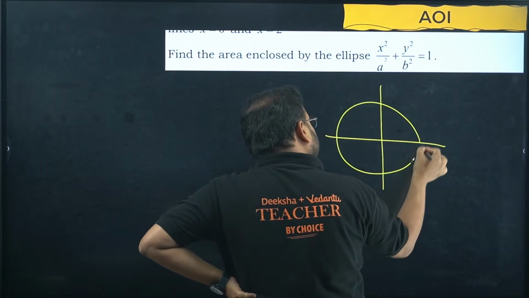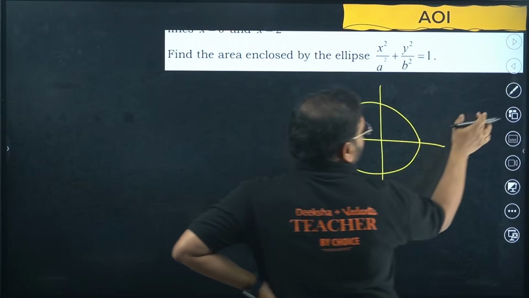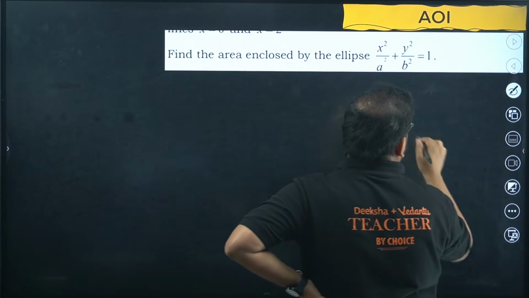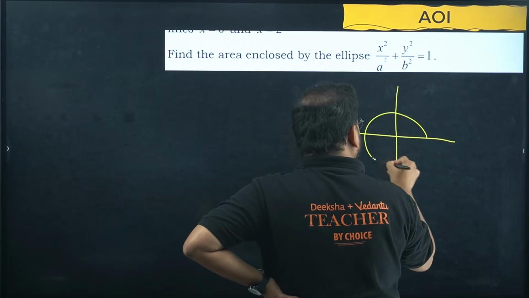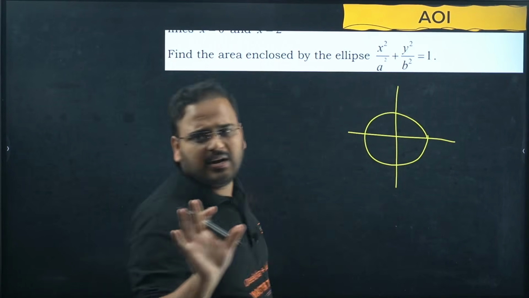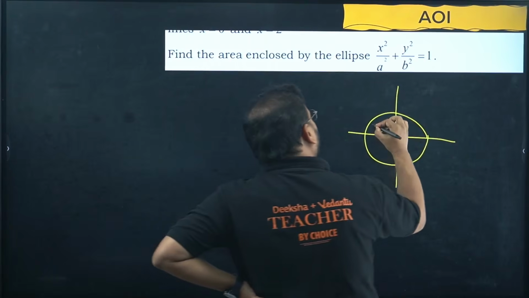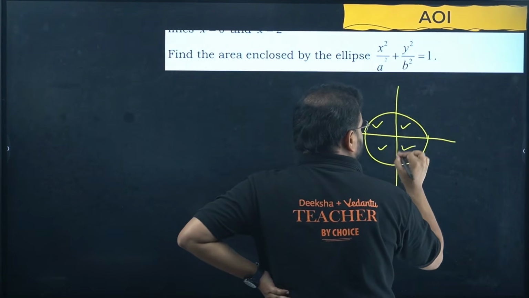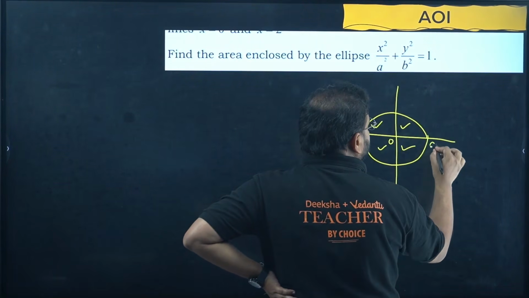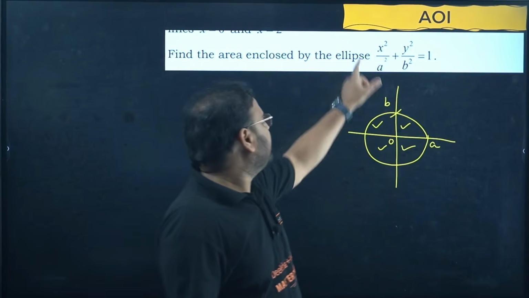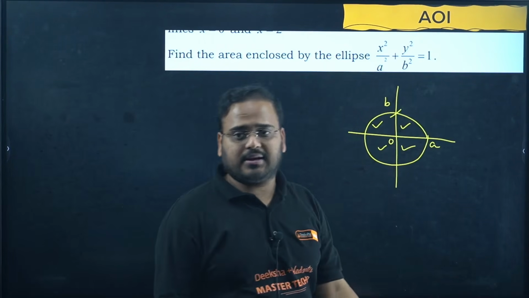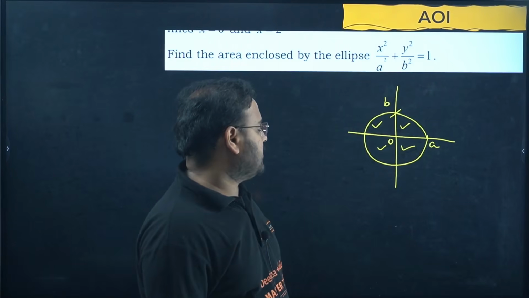You'll take this as an ellipse. It doesn't look like an ellipse by the way, my bad. Okay, I'll try better. A little bit better, not very perfect. And these all 4 parts are symmetric. This point is 0, this point is A, this point is B. The major axis is across x, we have seen that, x upon A, and the y axis is your minor axis or conjugate axis, whatever I say.